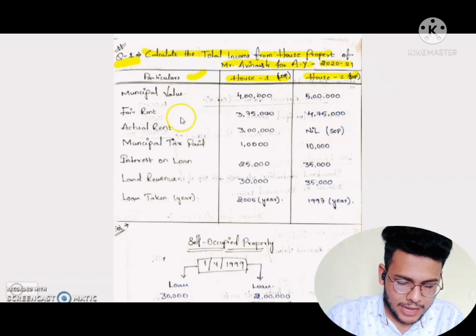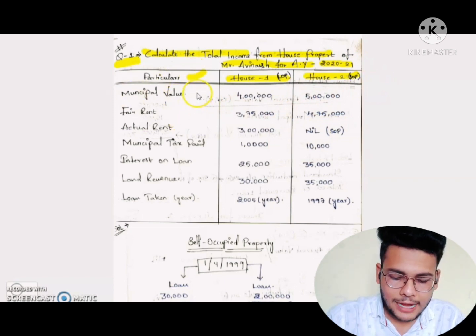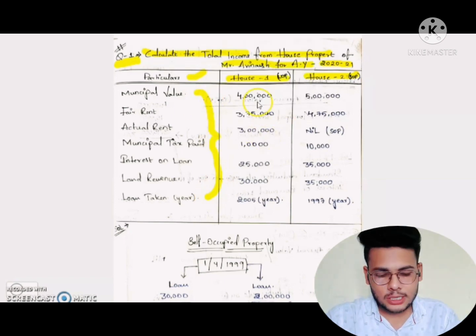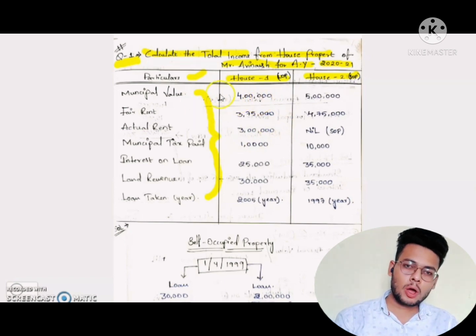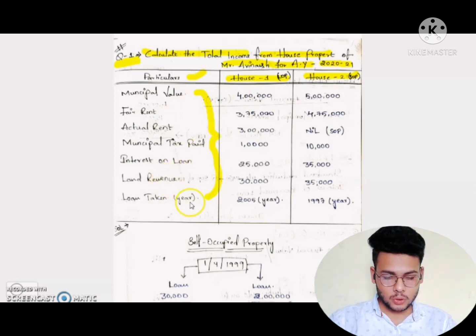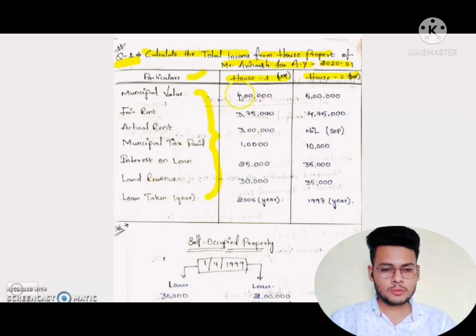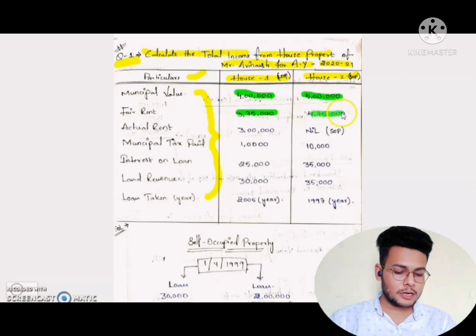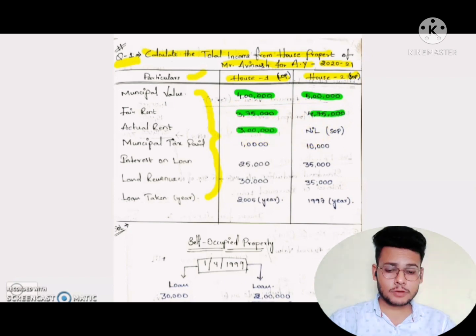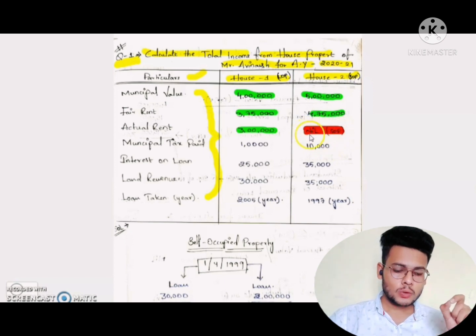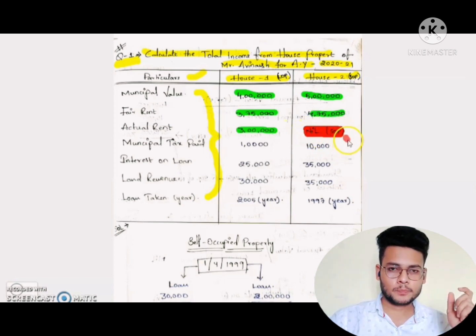So here all the values are given: municipal value, fair rental value, actual rental value, municipal tax paid, interest on loan, land revenue, and loan taken year. These are the given details, and we have to solve this problem with this information. First of all, you see that the municipal rental value is given as 4 lakhs rupees for house 1 and 5 lakhs for house 2, fair rental value is 3,75,000 and 4,75,000, actual rent is 3 lakhs, and for house 2 nil. Why is it given nil?